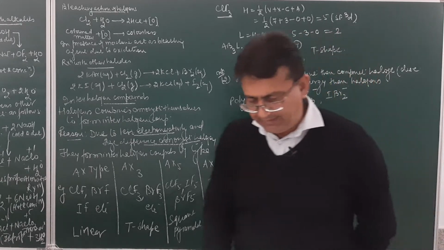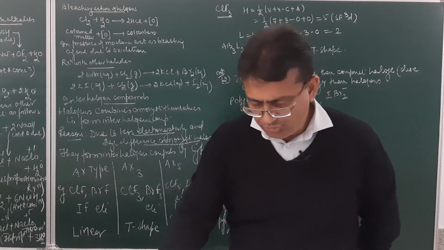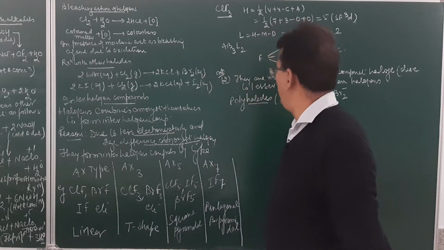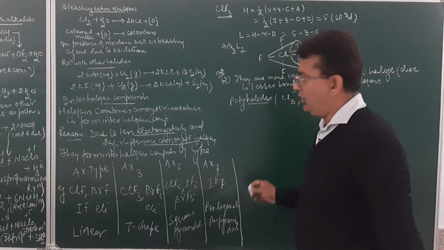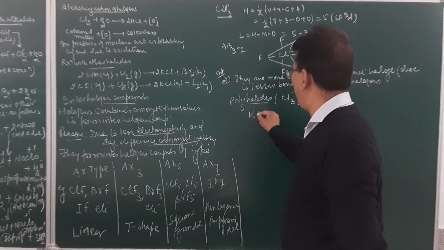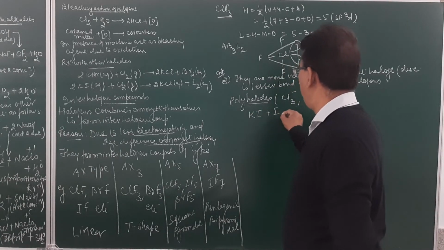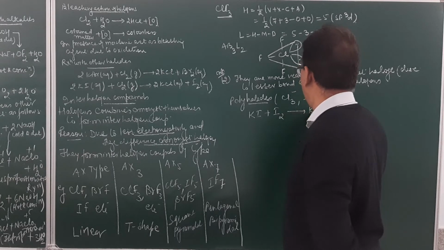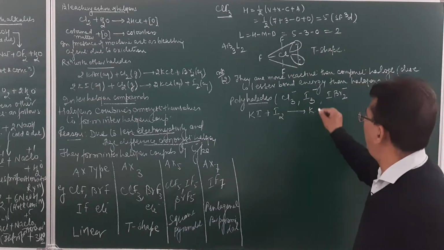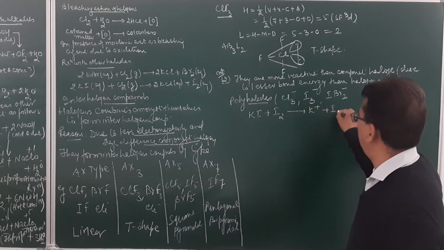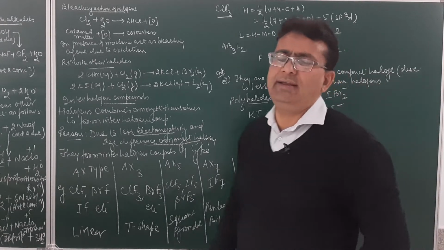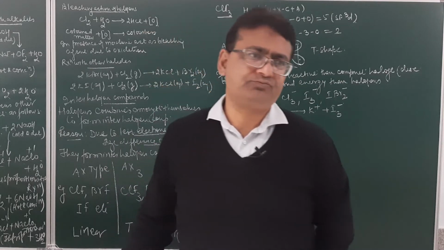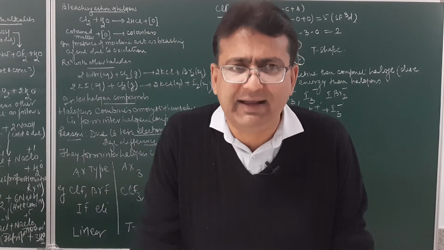So all those anions which contain more than 2 halogen atoms are called polyhalide ions. Now, how are they prepared? For example, if you take potassium iodide, when dissolved in water, it will result in the formation of potassium ion and iodide ion. So remember, the question will be asked: iodine is insoluble in water, but it dissolves in potassium iodide. Why?